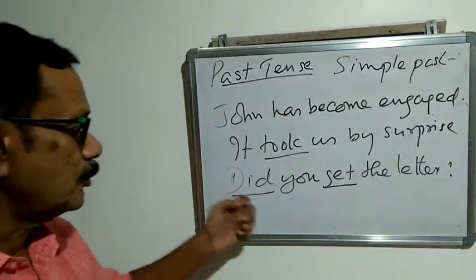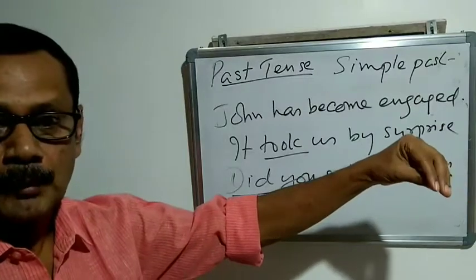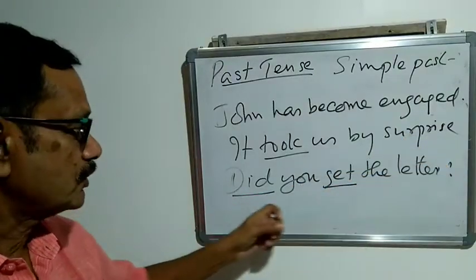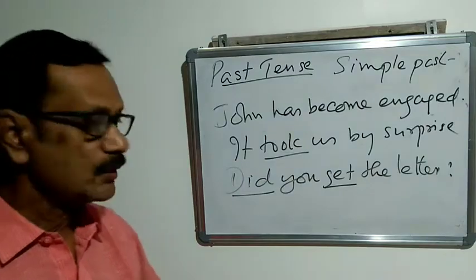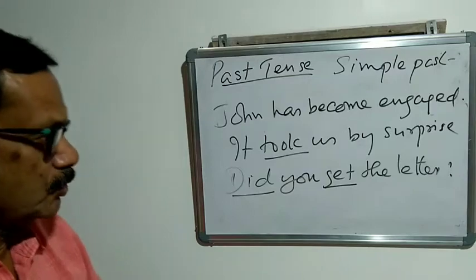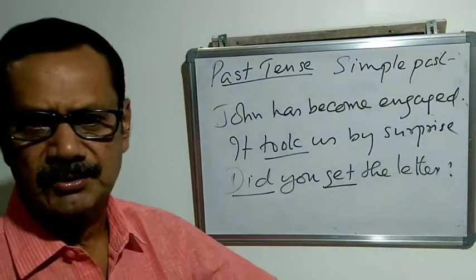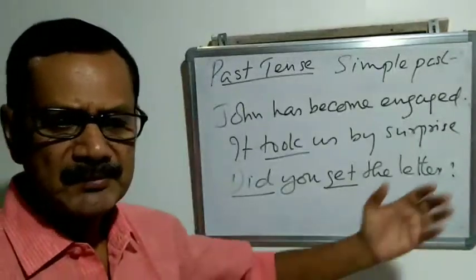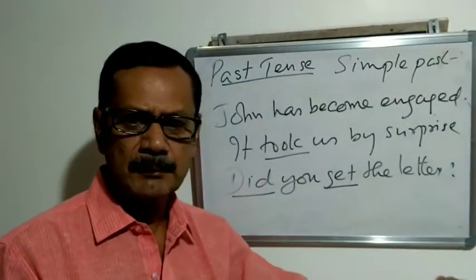For a question we use did you. We have seen that the primary auxiliaries are do, does, did. Did you get the letter? So here simple past is there. Did get means simple past. In this we can see that the context is understood. The postman brings the letter. The postman comes at a definite time in the past.